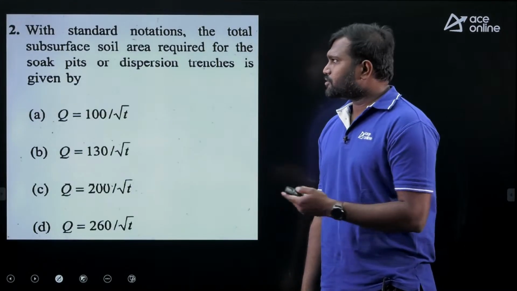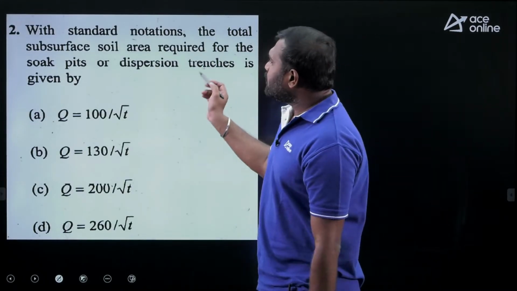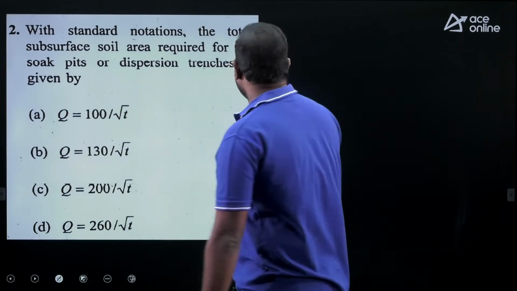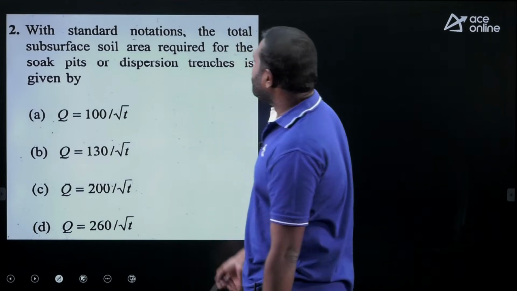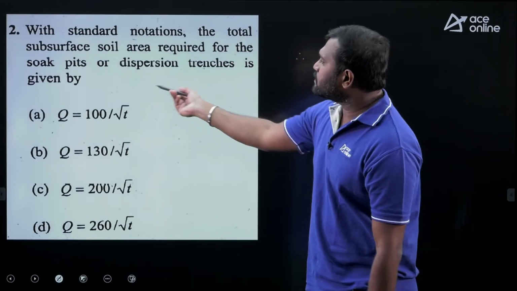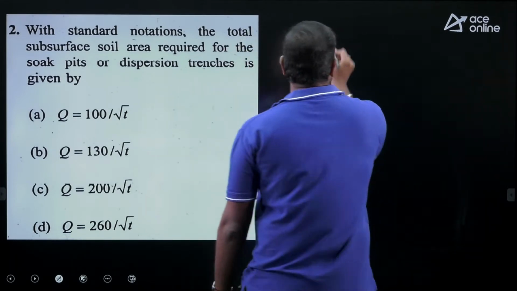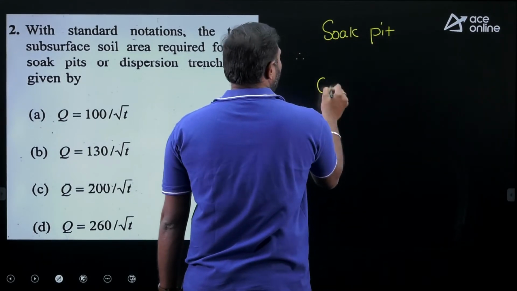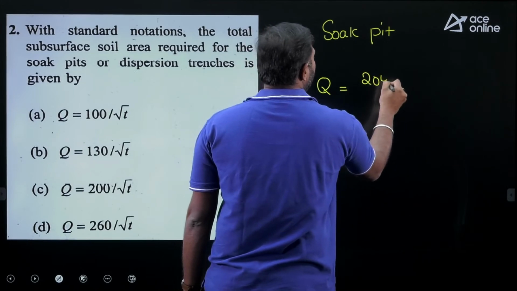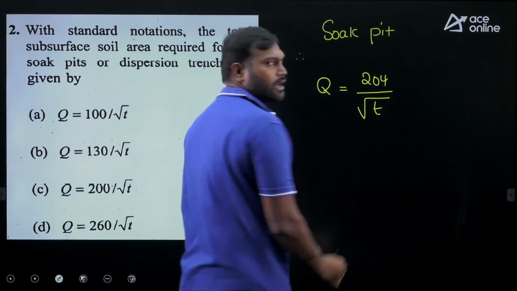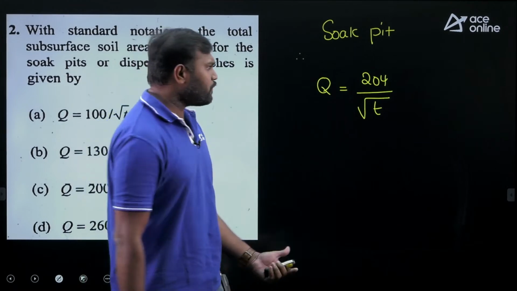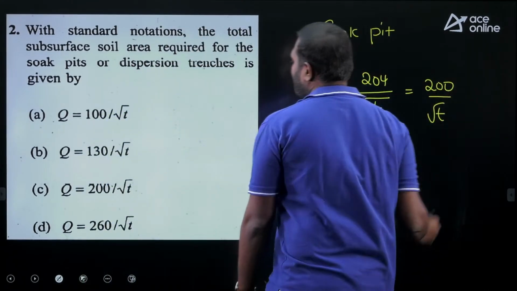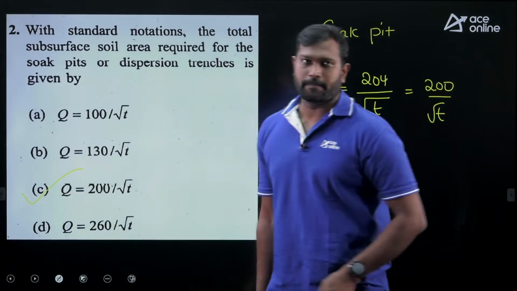Now let's see the next question. With the standard notations, the total subsurface soil area required for the soak pit. So what is the total subsurface soil area or dispersion trenches? The given equation goes as, in the case of the soak pit, the flow rate is nothing but 204 by percolation rate. So from the given options, it is going to be 200 by root T. So the correct answer is option C.